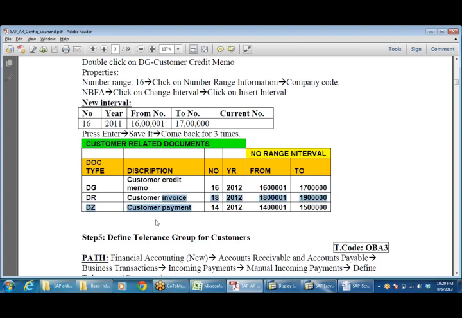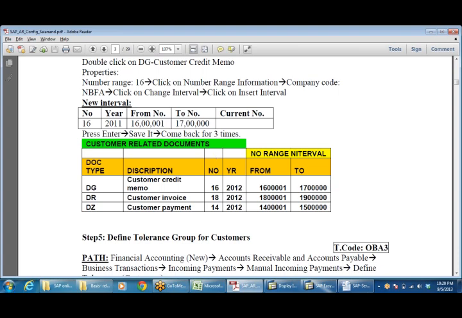Just like SA, which we have used for GL documents, now we are going to use DG, DR, DZ. For each document, again, I need to give a number range. Number range is 16 and so on. This one is called the number range.